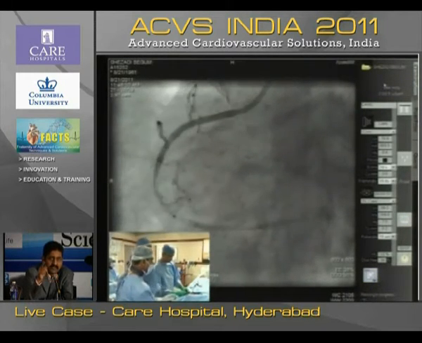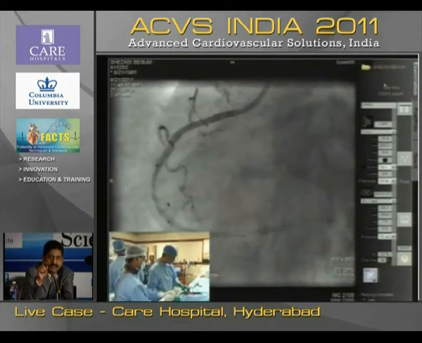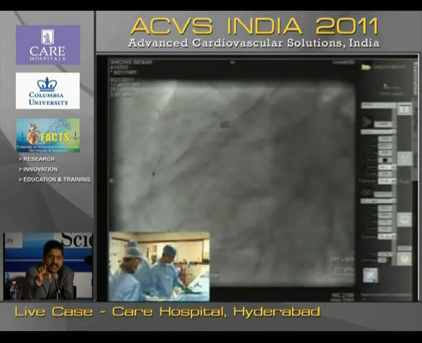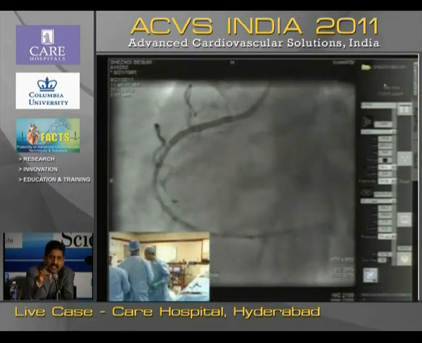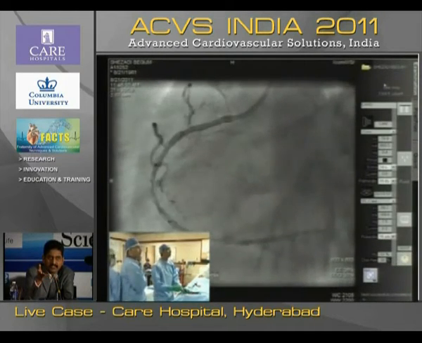This is for the benefit of youngsters. I'm repeating it here. In spite of your assessment and in spite of your QCA measurements, if you have any doubt, the one best way to measure is to pass a balloon and check the length and use it for the stent placement.